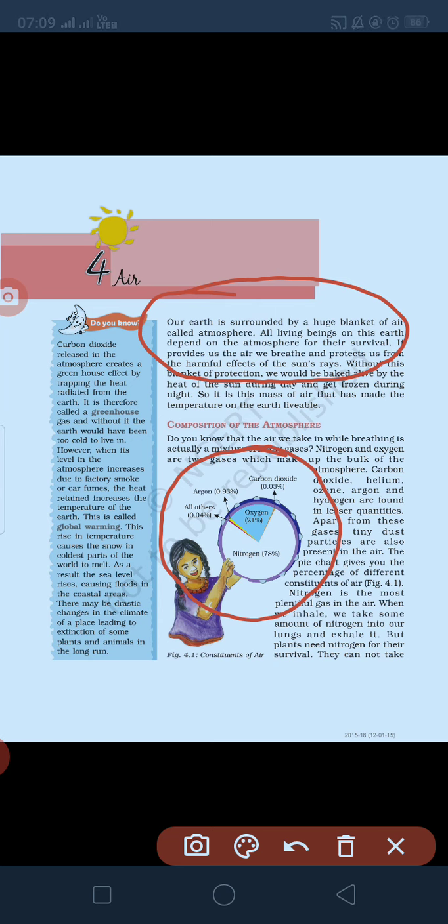Next is your nitrogen. It's a very important gas. Basically, it's not directly inhaled but indirectly used by plants. The bacteria present in the soil use it to make its food. The second is your oxygen. Basically, humans and animals take oxygen. Next is your carbon dioxide. Carbon dioxide is a gas which human beings exhale and the plants inhale.